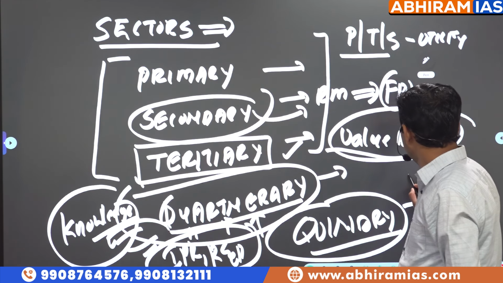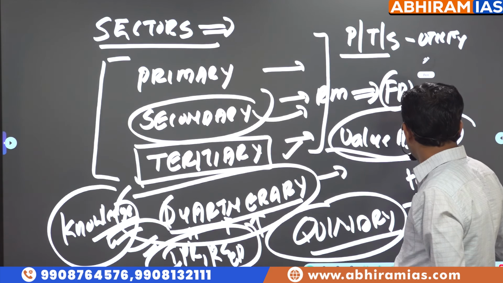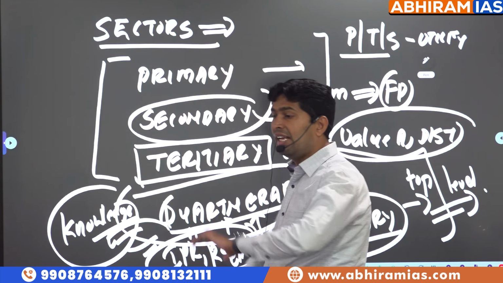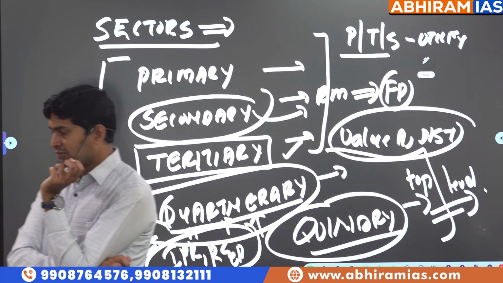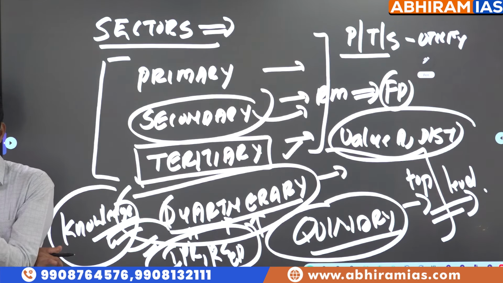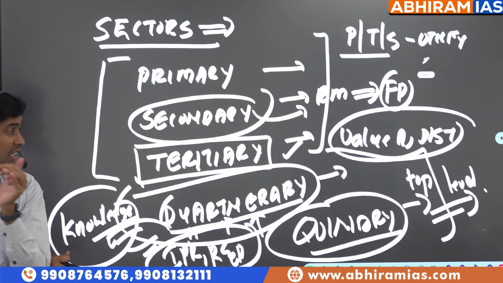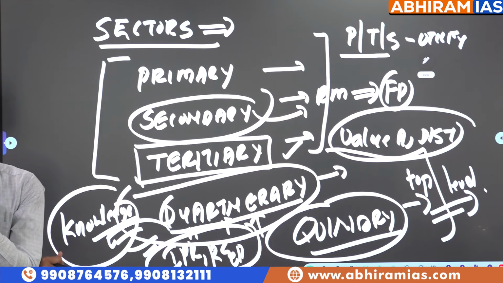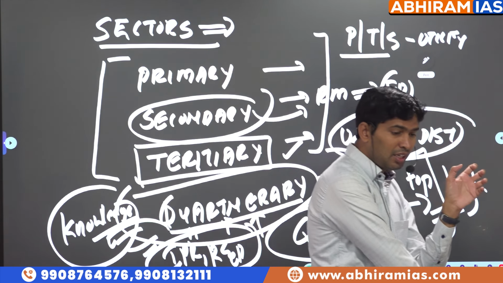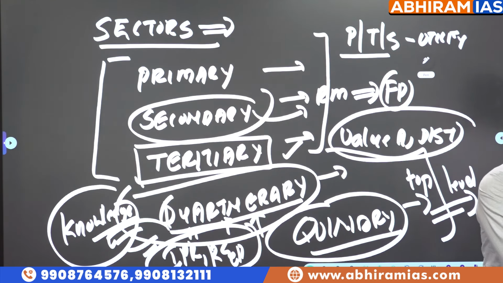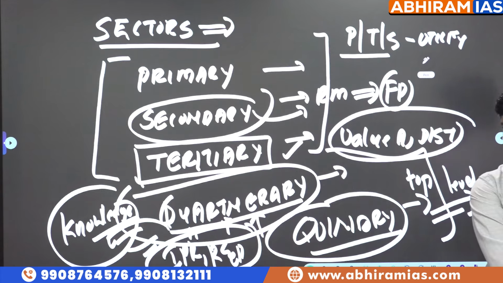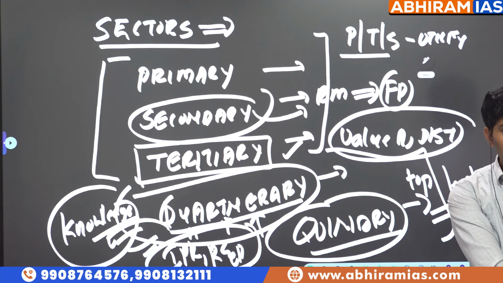Quinary sector. What is quinary sector, sir? Top level decision making in any organization, who is responsible for formulation of the policies, should be considered as a separate sector, which is called quinary sector. Now, what's the meaning of top level decision making? So, who is top level decision making in a company? Board of directors, CEO, managing directors, all of them. So, who is top level decision making in a university?